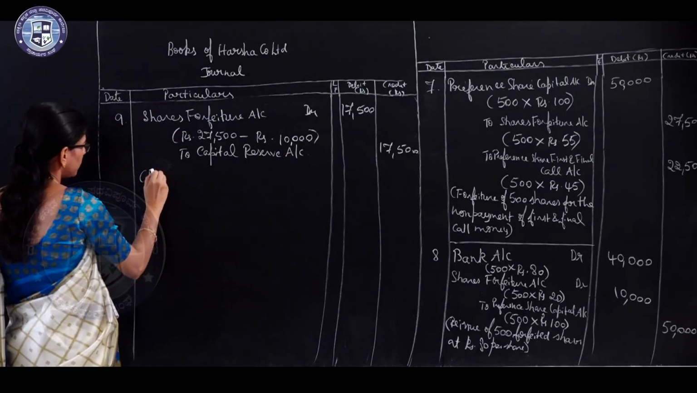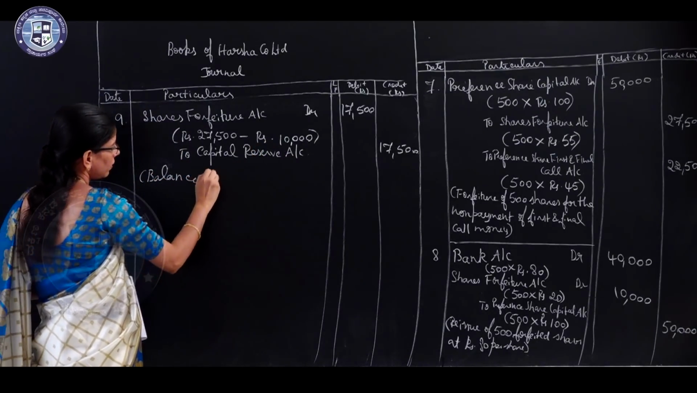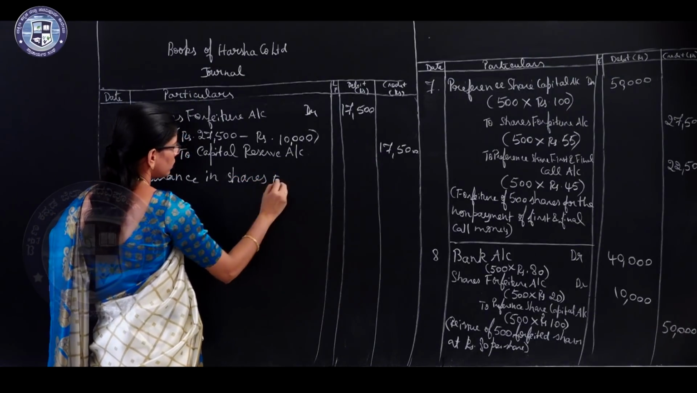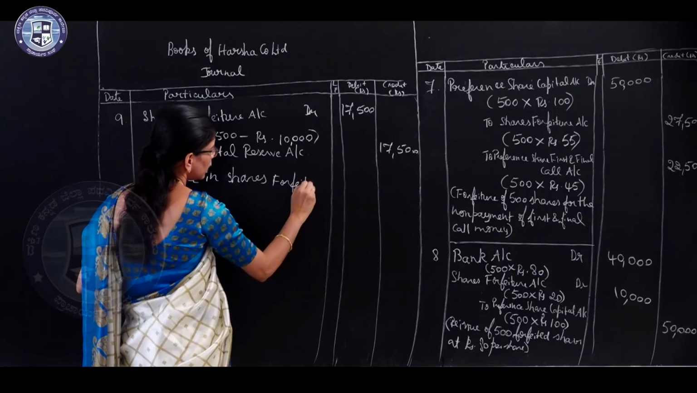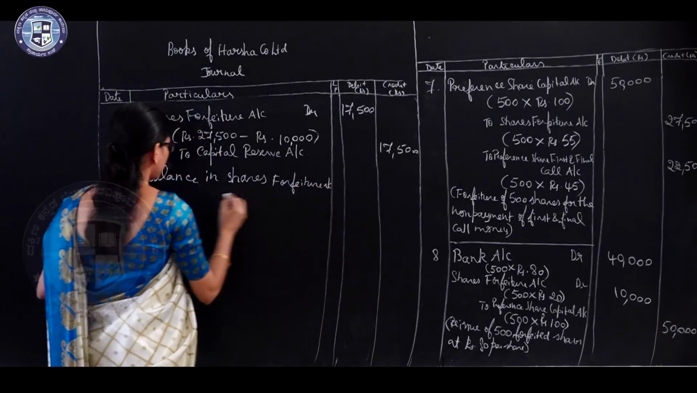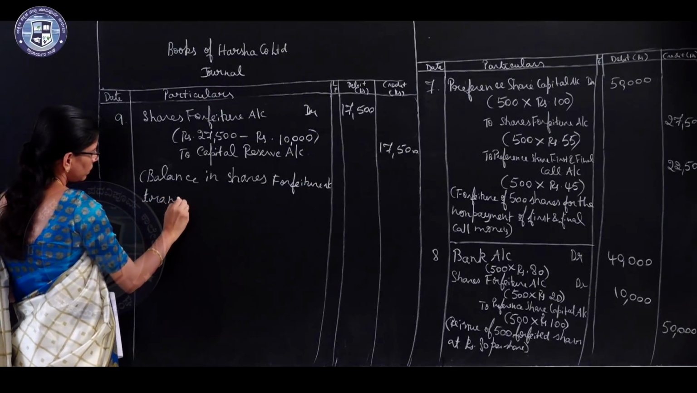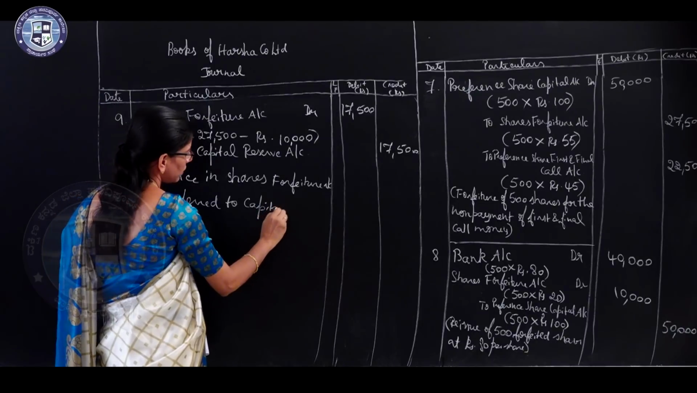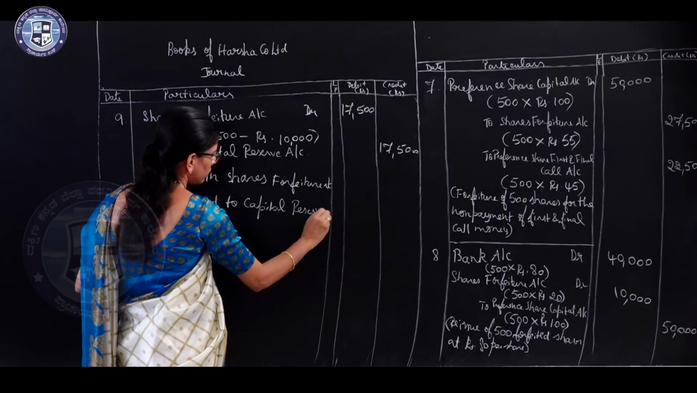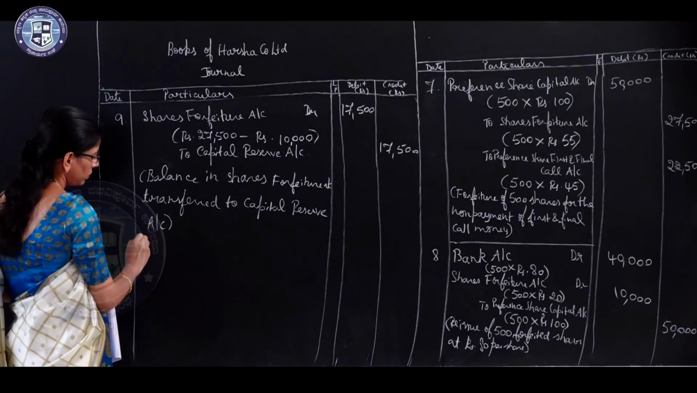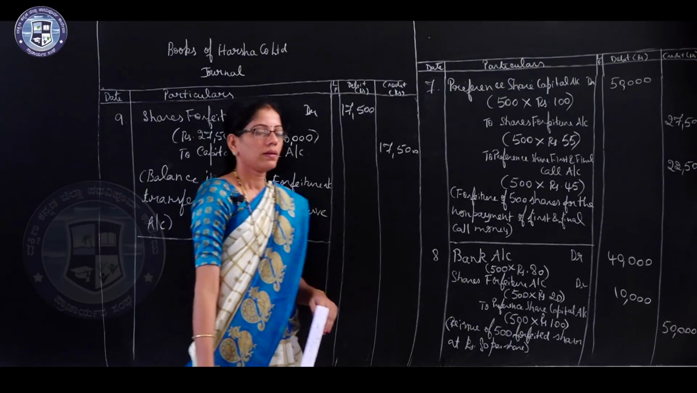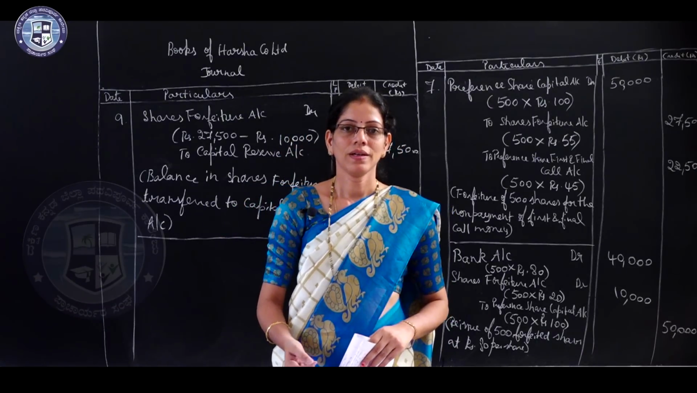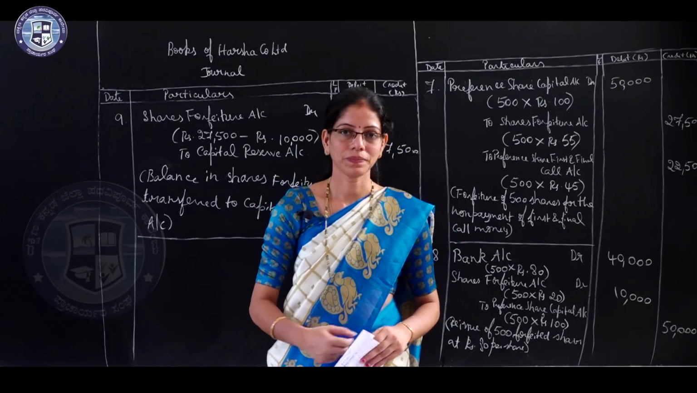Narration. Balance in shares forfeiture account transferred to capital reserve account. So, when the company issues its shares at premium, these entries you have to pass.